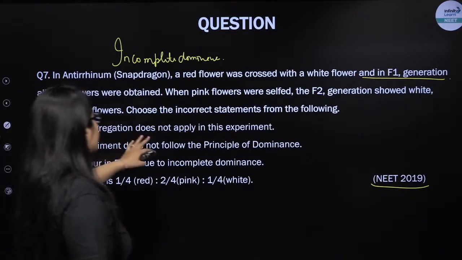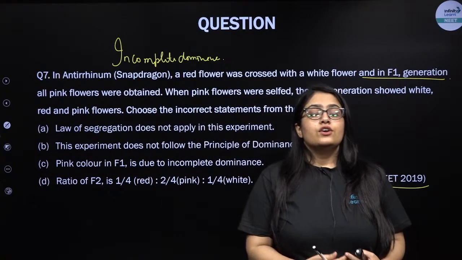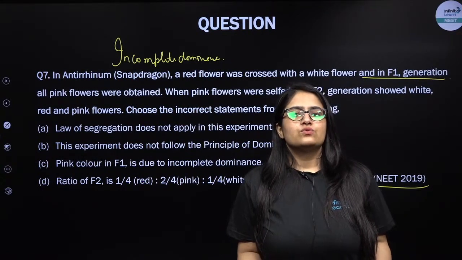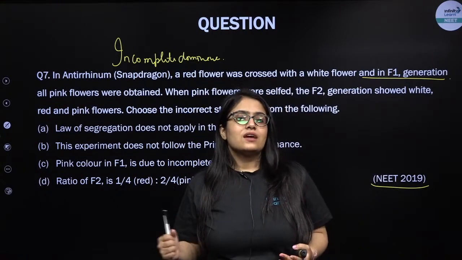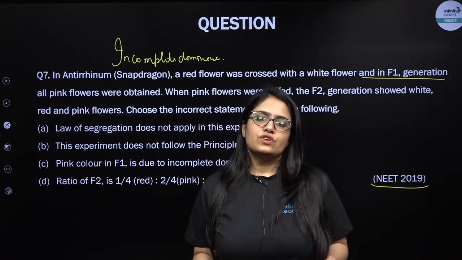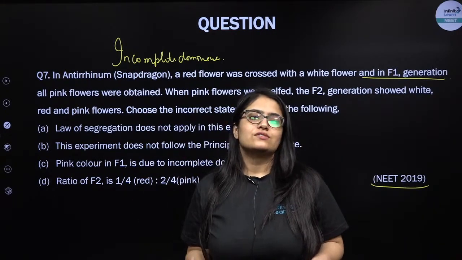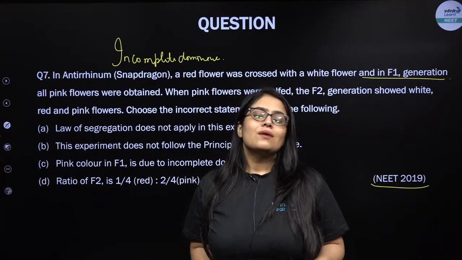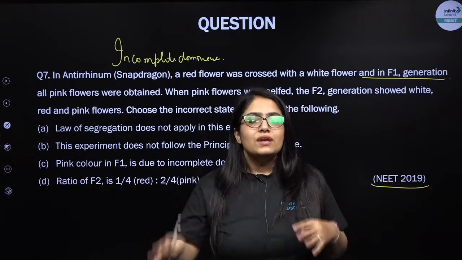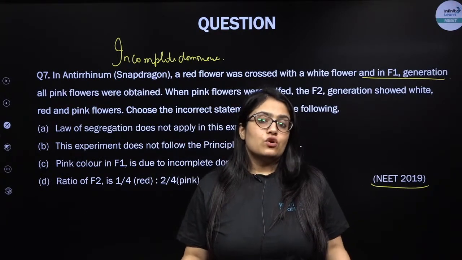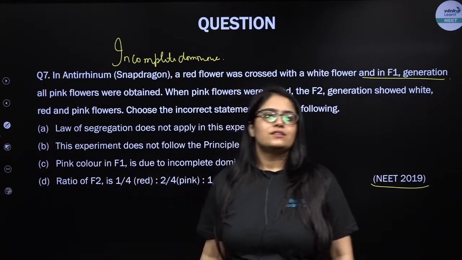So, law of segregation does not apply in this experiment. In fact, law of segregation is one of the most universal laws in the entire biology, my dear students. There is no exception to it. It is always followed, right? Why is this pink color coming, why is all the progeny pink in F1 generation? That's not because segregation is not getting followed. That's because law of dominance is not followed completely. So because of incomplete dominance, the gene that is responsible for red color is incompletely dominant over the gene for white color, because of which you're getting pink flowers, right?